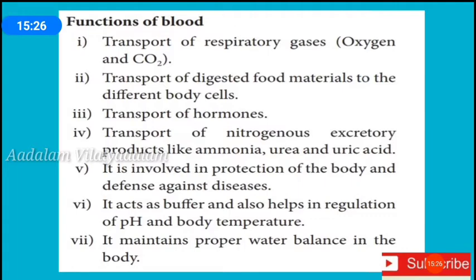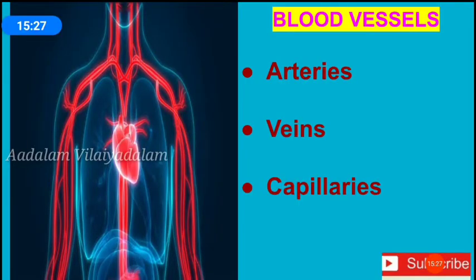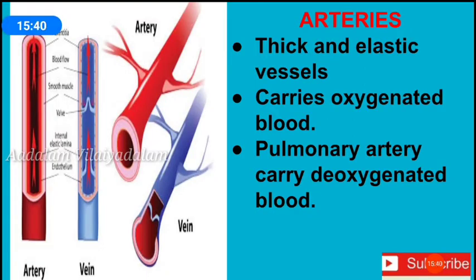Blood vessels. Blood vessels are of three types. They are arteries, veins and capillaries. Arteries. Arteries are thick-walled vessels. This thick-walled artery is strong and elastic in nature. They carry blood away from the heart to the tissues of the body.